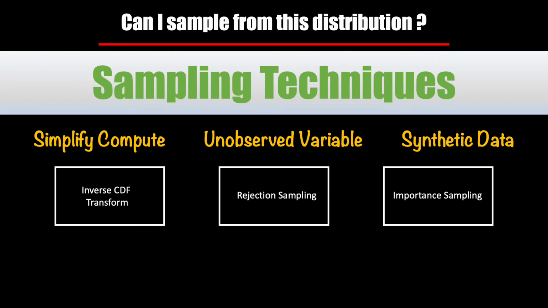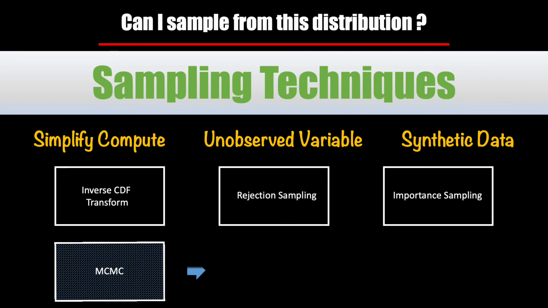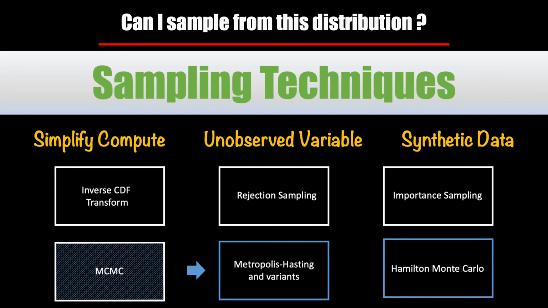There is a family of sampling methods called MCMC, that stands for Markov chain Monte Carlo, that can work on high dimensional data but are not computationally efficient, at least not where you have real time requirements.